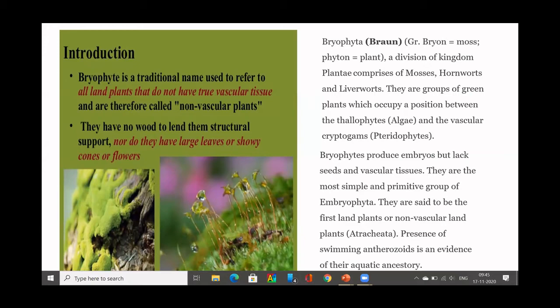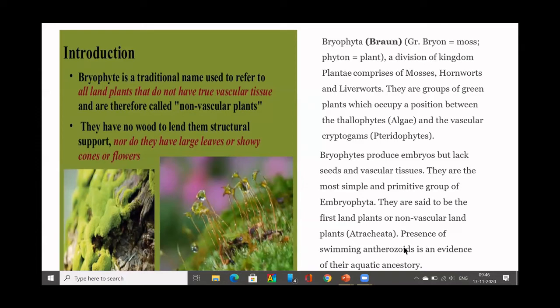Bryophytes produce embryos, but they don't have seeds. That's why they are called cryptogams. They don't have vascular tissues, so they are referred to as non-vascular cryptogams. They are the most simple and primitive group of Embryophyta. They are said to be the first land plants, or non-vascular land plants. So it's called Atracheata.